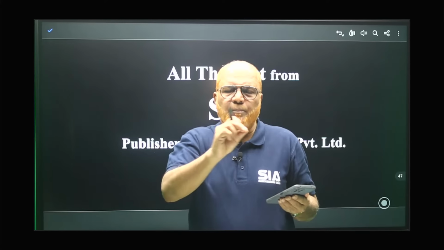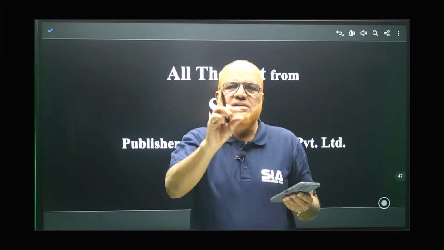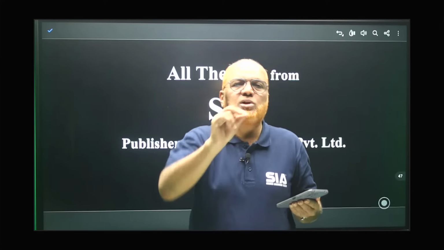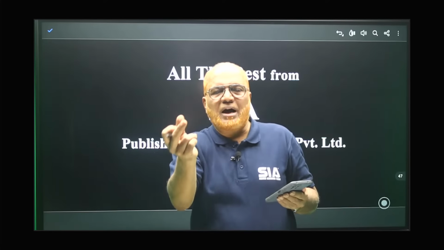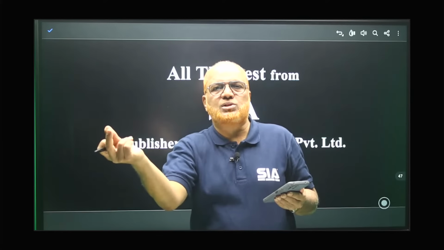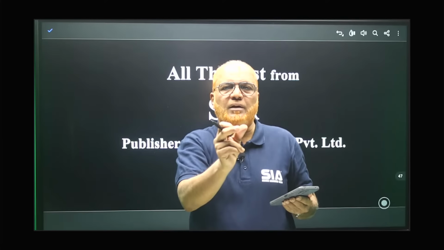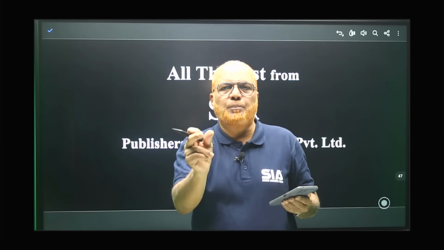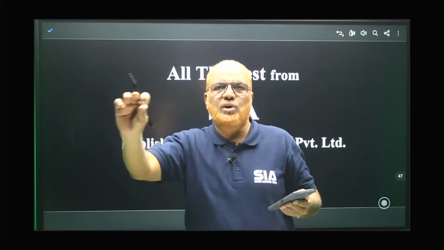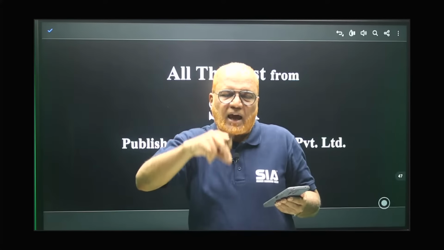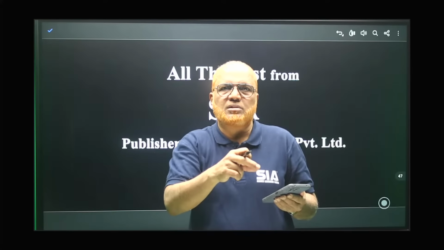Suppose on a piece of paper write down selling price is 100. Profit is 20% on selling price, so profit will be 20. So selling price minus profit is the cost. So 100 rupees selling price, 20 rupees is the profit. Then cost will become 80.